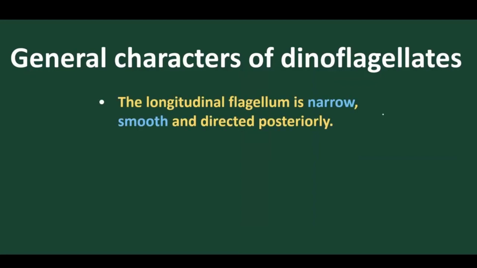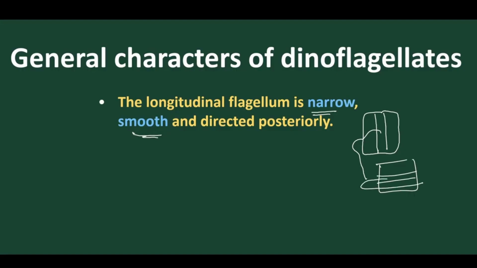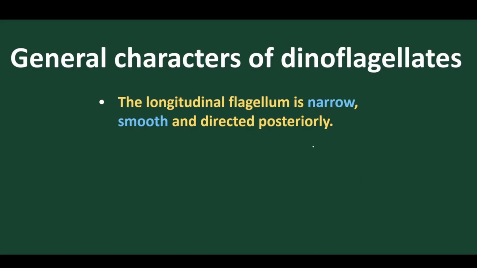So we know very well the longitudinal flagella that originates is very narrow, very smooth, and directed downward posteriorly. Whereas the transverse flagella are ribbon shaped and arranged in a circular manner. So this is the circular arrangement of the transverse flagella, and this is the ribbon shape. So both the flagella are always 90 degrees to each other.